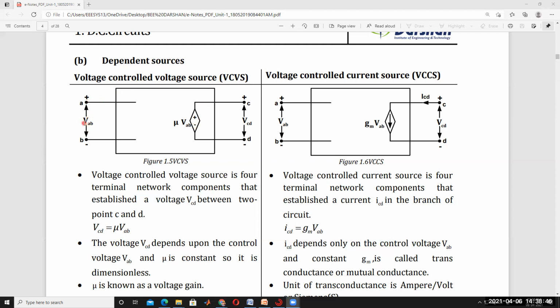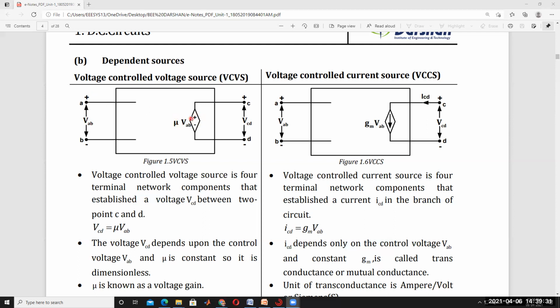Here 2 volts, here 2 volts. For example, take a multiplication factor mu, which may be 2 or 4 or like this. For example, here mu is equal to 2 and VAB is equal to 2, so 2 times 2 is 4 volts here. If VAB changes, for example to 4 volts, then here it is 2 into 4, which is 8. That's why the voltage here can be controlled using this voltage source. If you want to change this voltage, you can easily change it by changing this voltage using this concept.